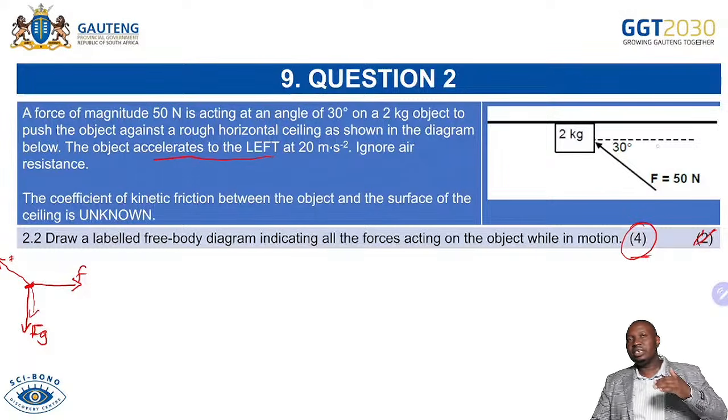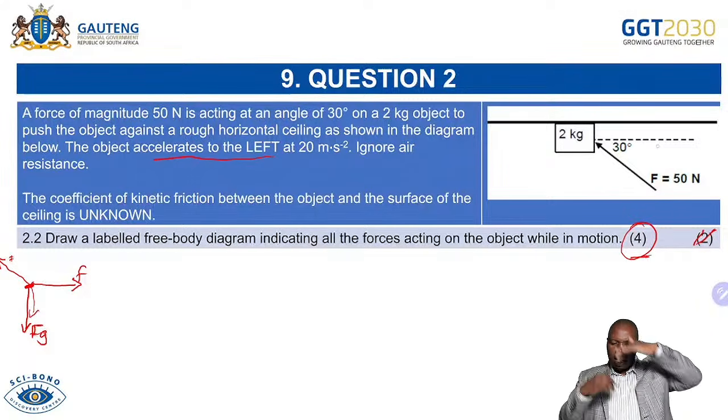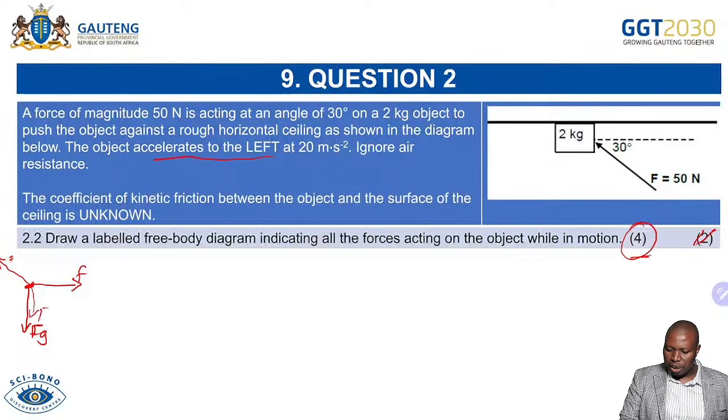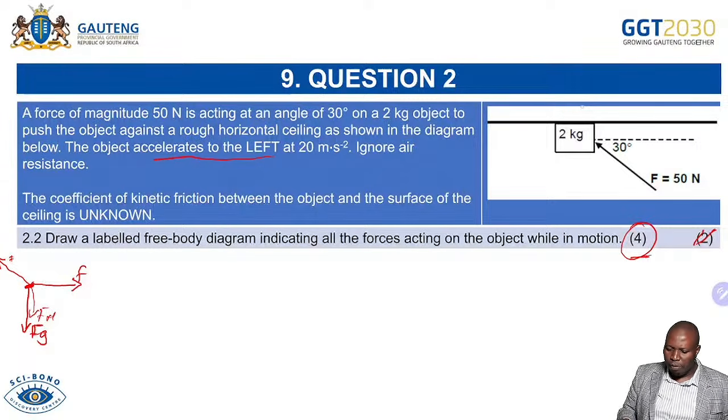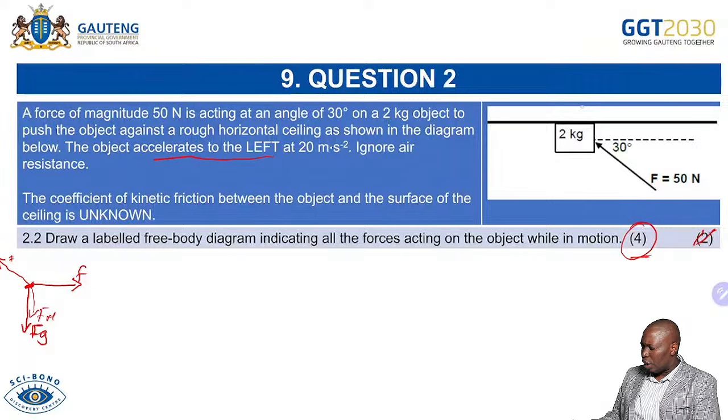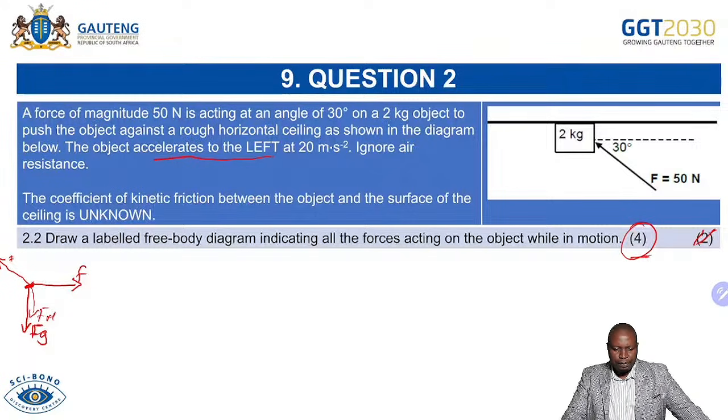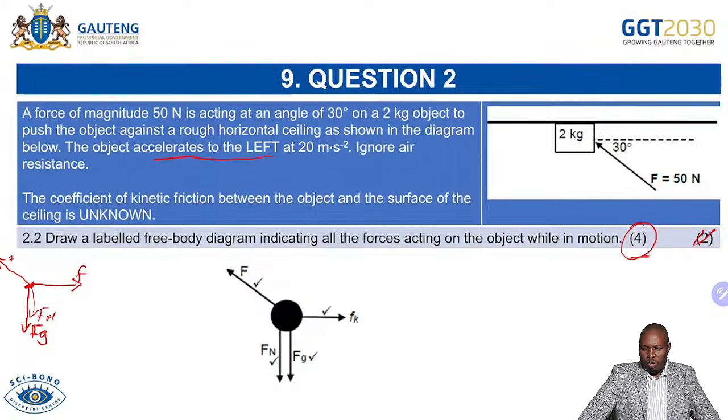But in this case, you can see that the surface is at the top, so the normal force will be in that direction. Otherwise, if this 2 kg block was on top of the surface, the normal force would be upward. And normal force must always be perpendicular to the surface. So you draw your free body diagram, and then you get your 4 marks there.